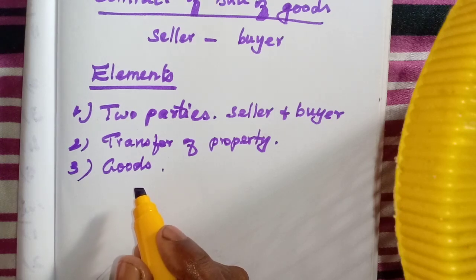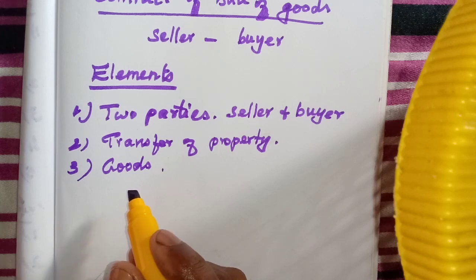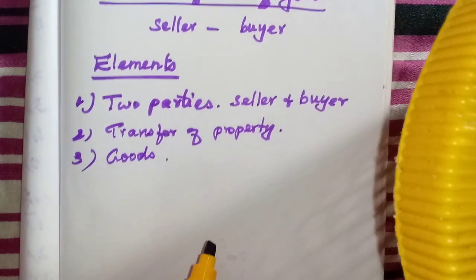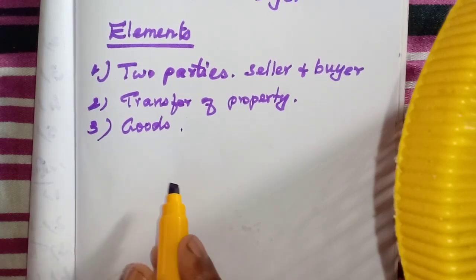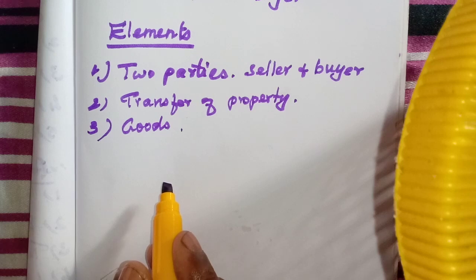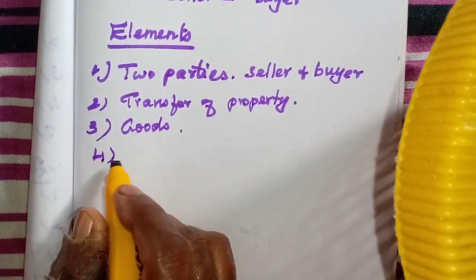But all the other things we can say are goods. For example, copyrights, trademarks, and goodwill will come under the heading goods, because those things can be transferred, and a title of ownership can be transferred from one person to another.